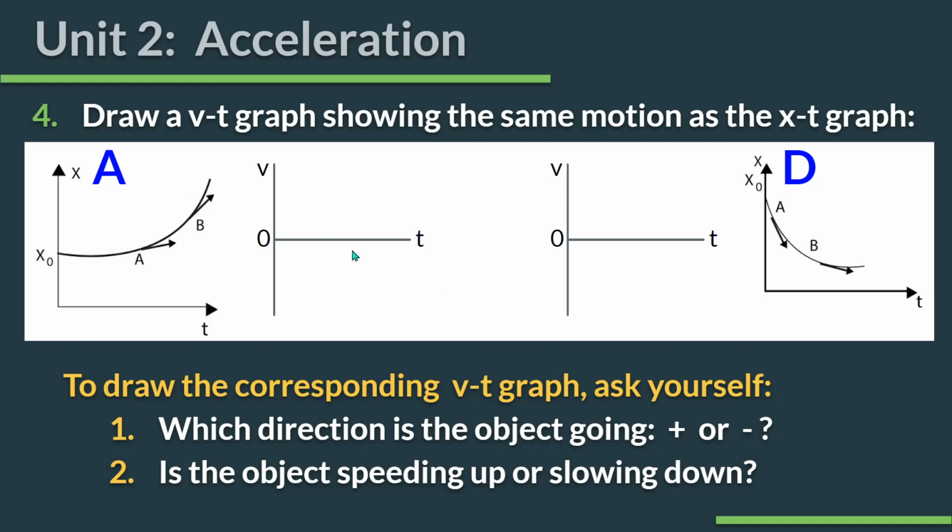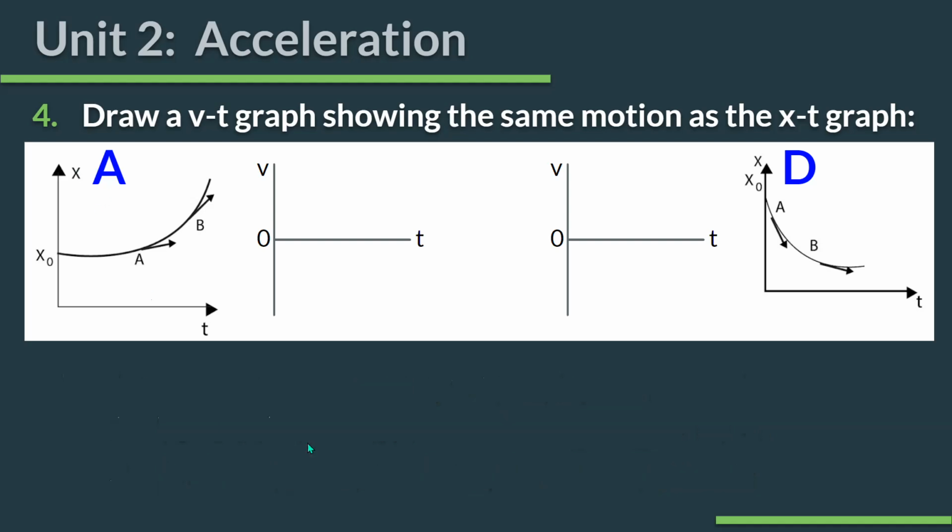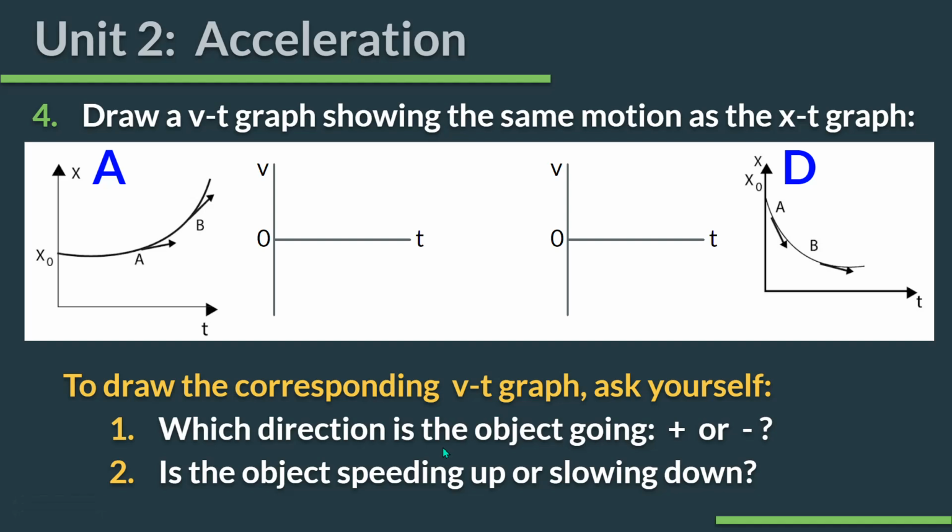So let's see if we can draw the corresponding VT graphs for each of these. This position time graph for A, there are 2 questions you want to ask yourself to help you draw your VT graph. What direction is the object going? And is it speeding up or slowing down? So looking at A, this object is going forward, and I know that because I have a positive slope, and it's speeding up, and I know that because the slope gets steeper.